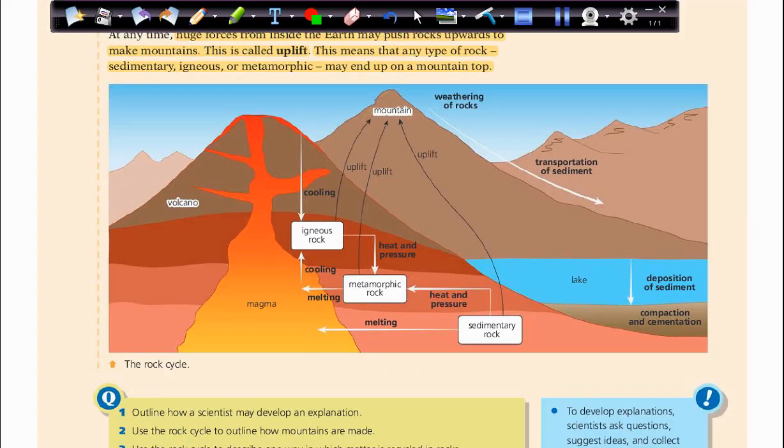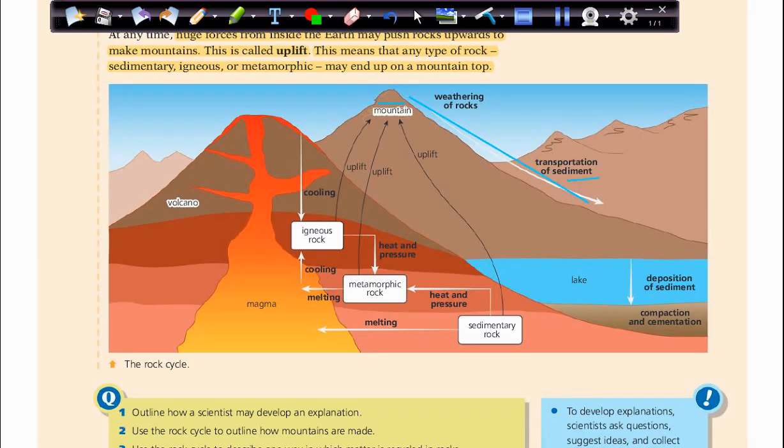Now let's take a look at this picture. So here are the mountains. Erosion wears down these mountains and sediments are formed. It can break these mountains down, and the pieces can be transported down. This is the transportation of sediments.